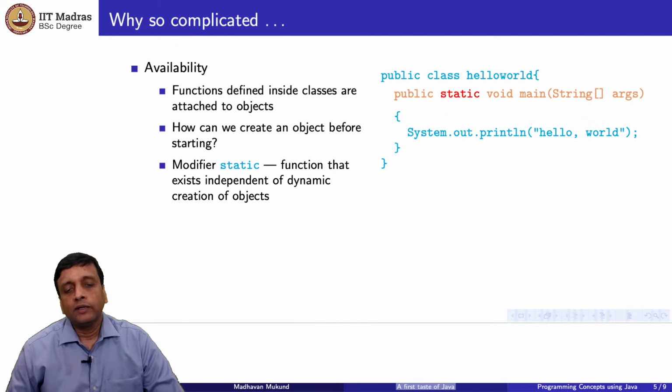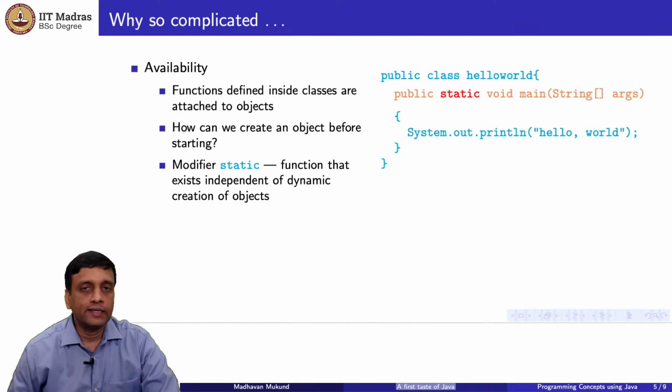So we are in a peculiar kind of catch-22 of our own making. Remember that Java has decided, because it is object-oriented, that every function must live inside a class. Now how do we invoke functions on a class? We have to create objects, right? So we remember that in Python we created this class called point, and we defined a function called translate, which would take x, y and move it to x plus dx, y plus dy. Now obviously we cannot call translate until we have a point, because there is no function translate on its own. It only exists in the context of one point or another point. So we have to create an object in order to invoke the function.